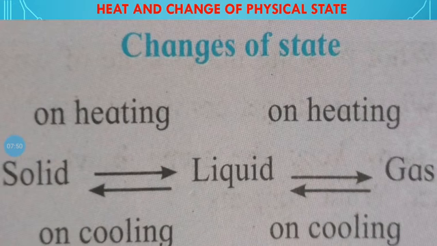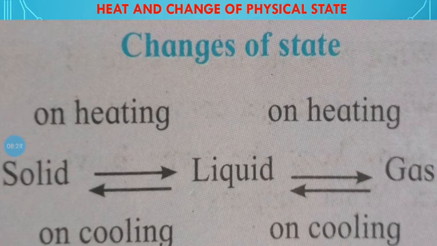So friends, this process is called condensation. When water vapors cool, they convert into water again. This process is called condensation. आपण त्याला मराठीमध्ये संघनन असं म्हणतो. After that the liquid again cools, we can also call it freezing. And when liquid freezes on cooling, the liquid is converted into solid again.